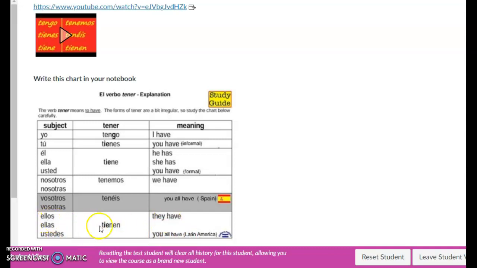They have, ellos tienen. So in some situations, you are going to have these subjects, which is going to be super easy because I know that you are going to learn this. But in some situations, instead of this, you are going to have name of people. For example, you are going to find the name of Anna. What I want is that if you see the name of a person, you think, what subject is that replacing? If you say, for example, Ana, immediately you need to know that it's ella, which means that you need to use this verb.